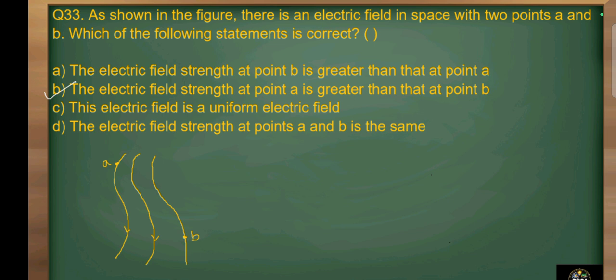So we know that the electric field lines are stronger where they are crowded and the electric fields are weaker where they are far from each other. So point A is the field of strong and the B point is representing the weaker field. So option B is correct, that is the electric field strength at point A is greater than that at point B.